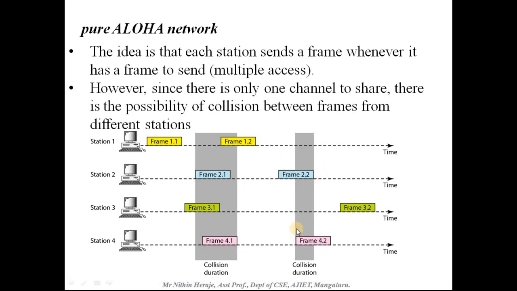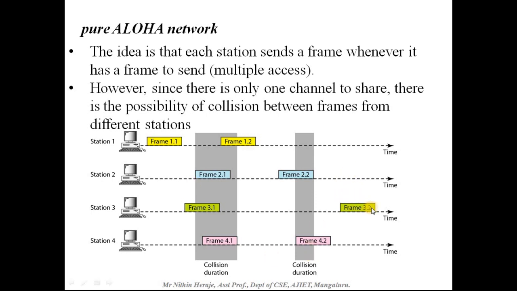Next, if you look at this, station 2 has sent frame 2.2, after which station 4 has sent frame 4.2. So if you look at this point, there is a collision, up to this point. This is the duration of the collision. At this particular time, two stations are sending the frame simultaneously, that is station 4 and station 2.